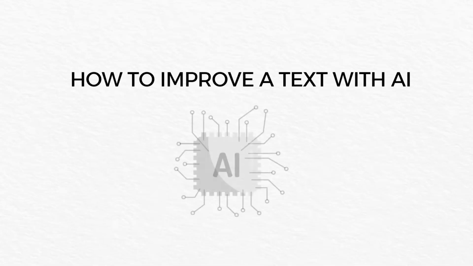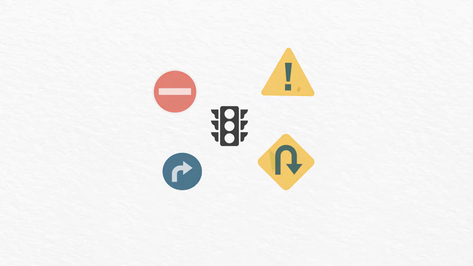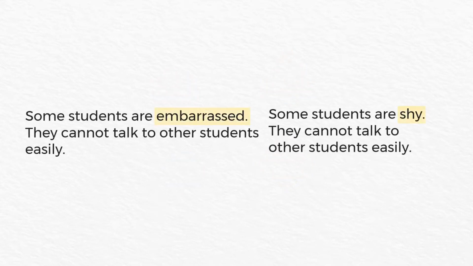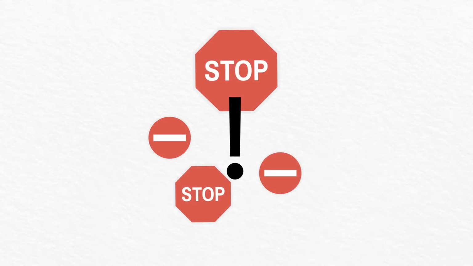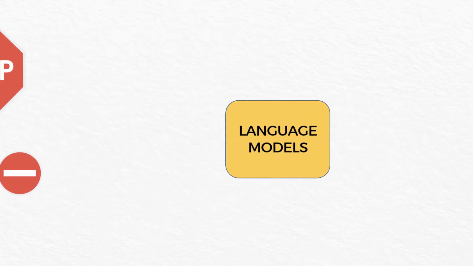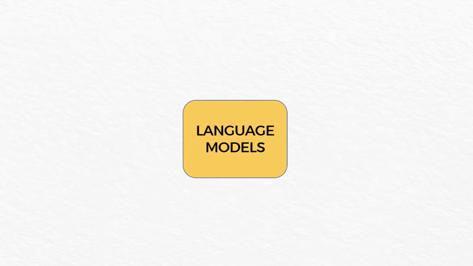How to improve a text with AI? There are several approaches to this. A rather old-school approach is encoding rules such as word substitutions and syntax simplification. However, this approach has too many limitations, so instead of these rules, a mainstream approach nowadays is to use language models.